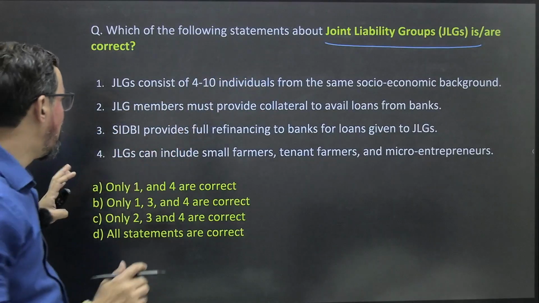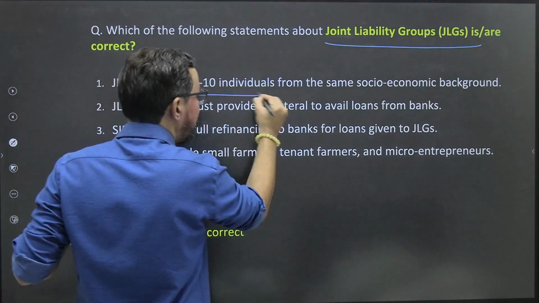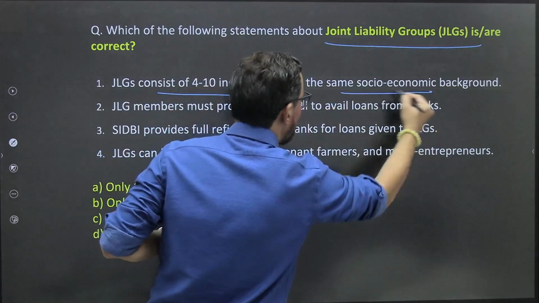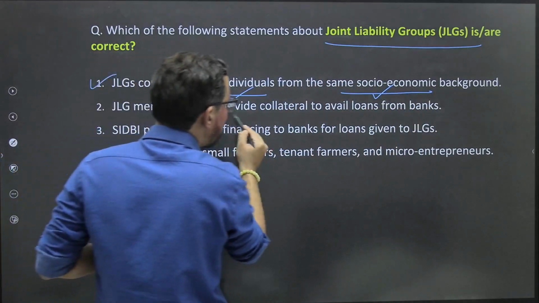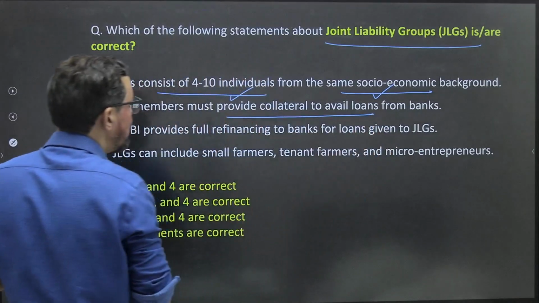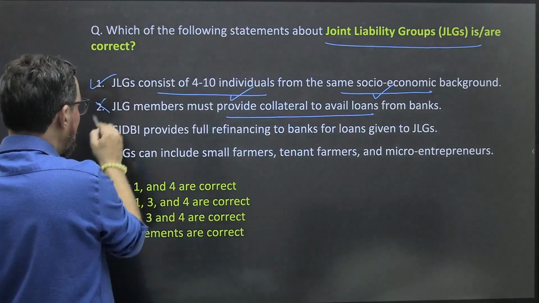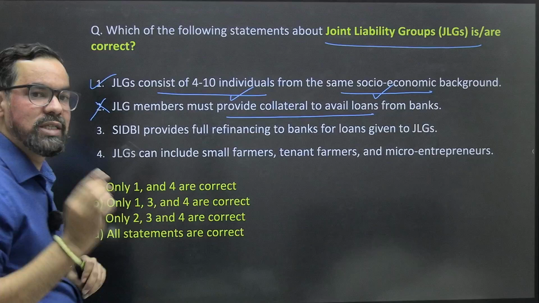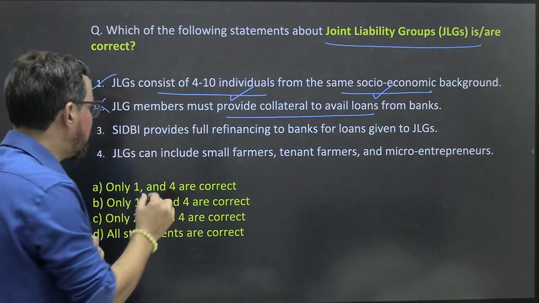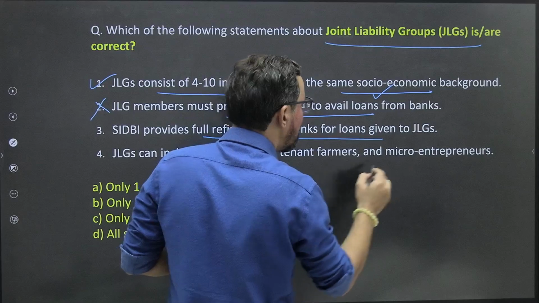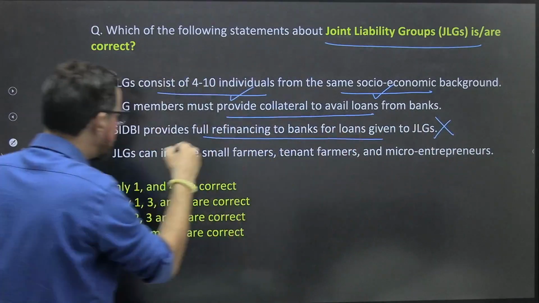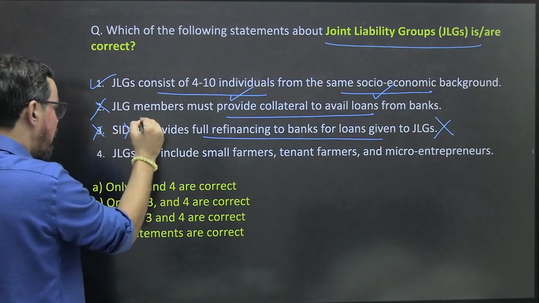Okay? So a joint liability group consists of 4 to 10 individuals from the same socio-economic background. True. Joint liability group members must provide collateral to avail a loan from a bank. No. It is microfinance, so it is collateral free. SHG provides full refinancing to the bank for loans given under this. No, this scheme comes under NABARD, not SHG.